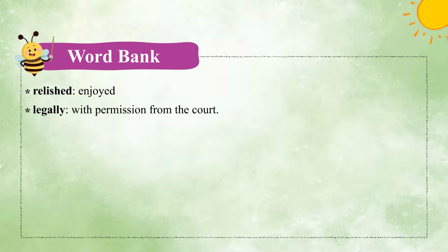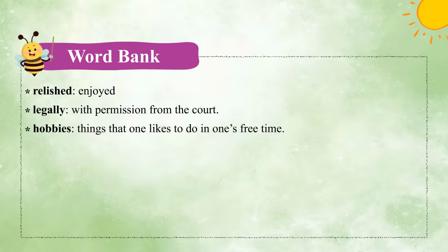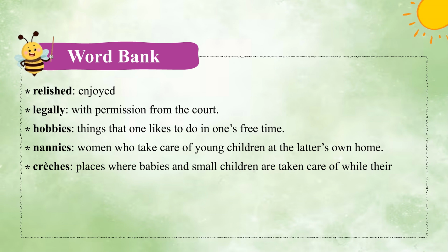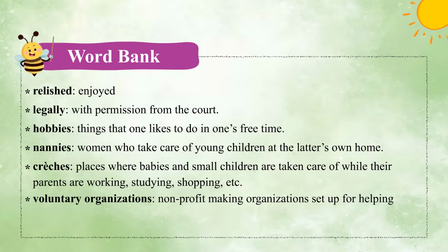Word bank. Relished: enjoyed. Legally: with permission from the court. Hobbies: things that one likes to do in one's free time. Nannies: women who take care of young children at the latter's own home. Crèches: places where babies and small children are taken care of while their parents are working, studying, shopping, etc. Voluntary organizations: non-profit making organizations set up for helping people.